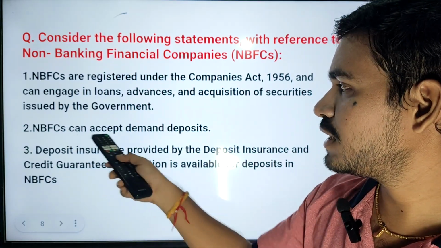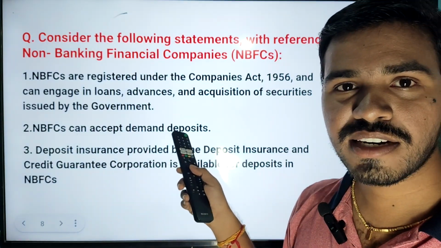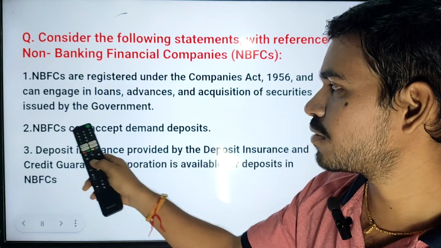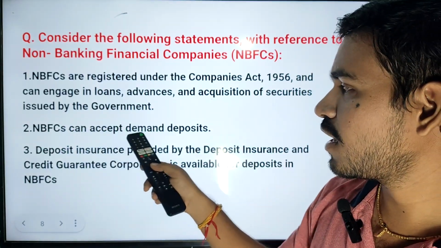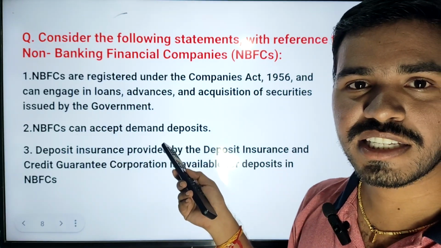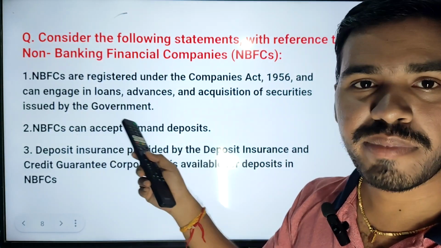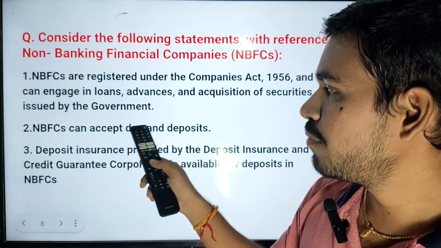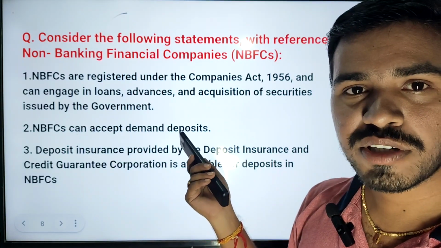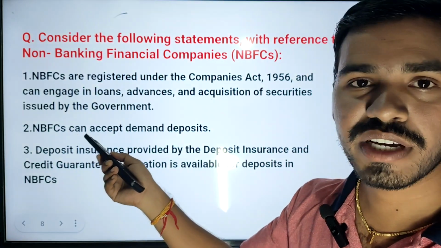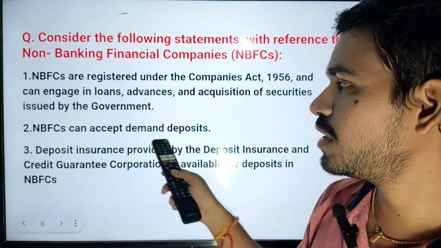Next one, NBFCs can accept demand deposits. Is it correct or wrong? This statement is wrong, because if NBFCs could accept demand deposits, then it is nothing but a bank. The difference between NBFCs and banks is that in banks we can deposit the money, but in NBFCs we can't do that. So that's why this statement is wrong.